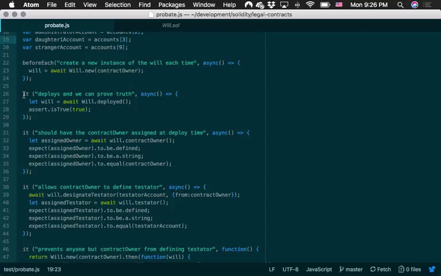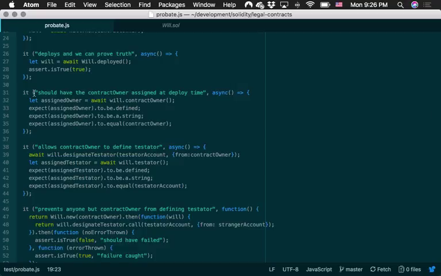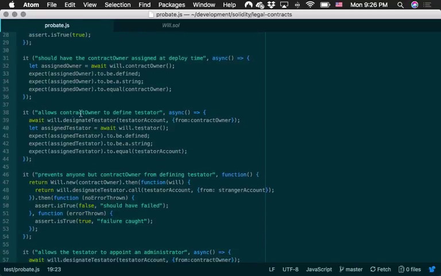And now let's walk through some of the test cases. So first it just checks to make sure that the contract deploys without error. Next it says that the contract owner should have been configured, which is kind of a no-brainer test. The next is it allows the contract owner and only the owner, if you look at these two tests together, to designate the testator. The testator would be like you. You're the one leaving a testamentary will or something that you want to happen. And I realize if you're an attorney watching this, you might realize I'm kind of conflating wills and probate and all kinds of stuff, but I think you get the idea.